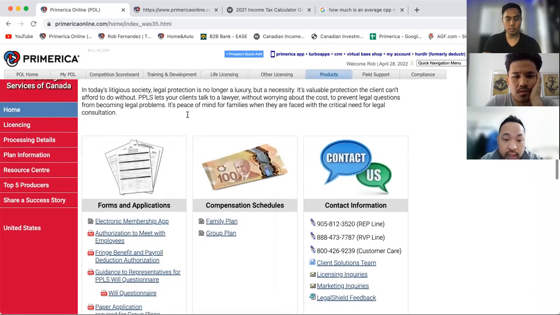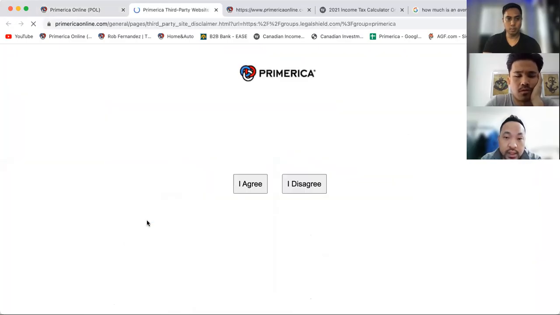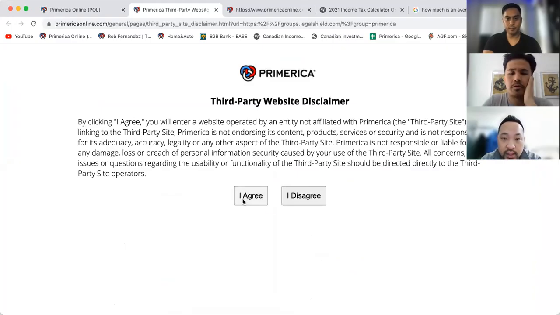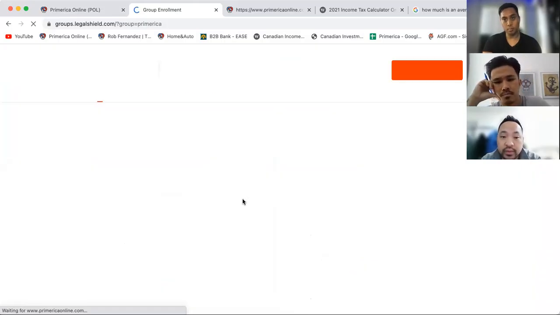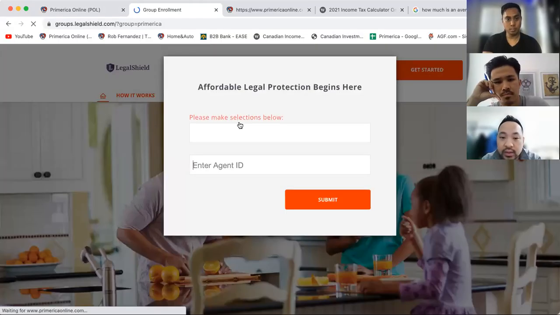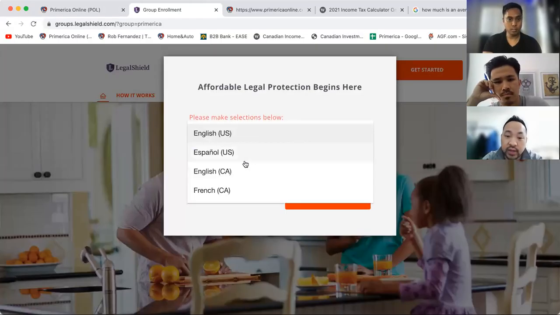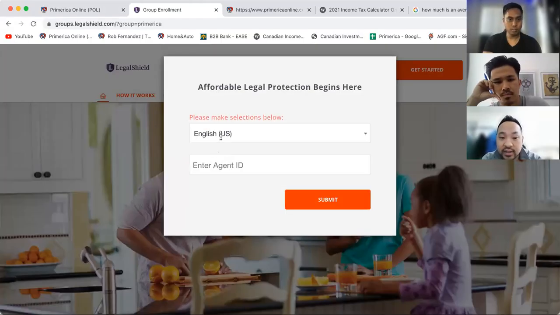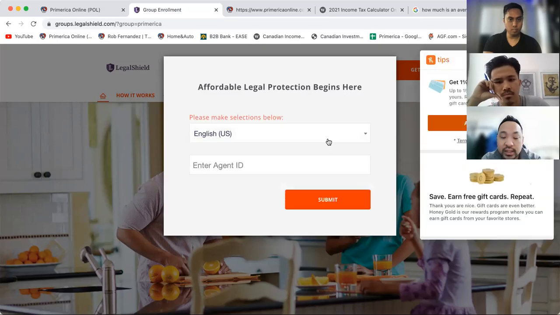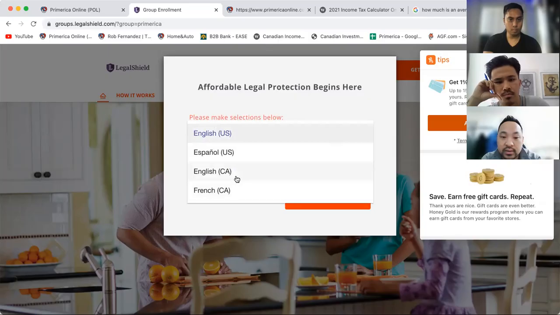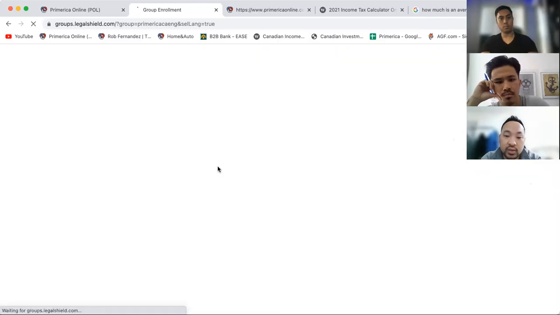Then you go with electronic membership application, so that's the referral program. You click agree. One thing you have to remember, because for some reason they don't specify: when you make a selection, you have to choose English Canada, not English US, right? English Canada. And then enter your solution number.